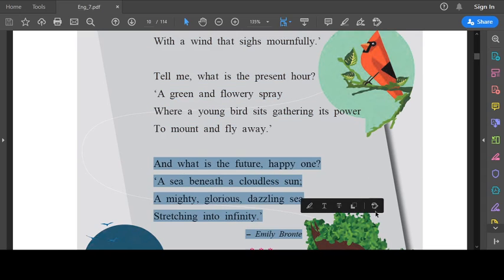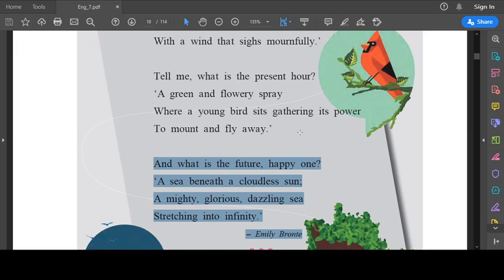So, in the third stanza, what is the poet trying to tell us? When the child is asked about the future, what does the child compare the future to? The happy child says that the future is unknown to us. Do we know anything about our future? What's going to happen next? No, we don't know anything about it. So when the child is asked about the future, the happy child says that it is like the unknown vast sea that has stretched far and wide under the cloudless sun.